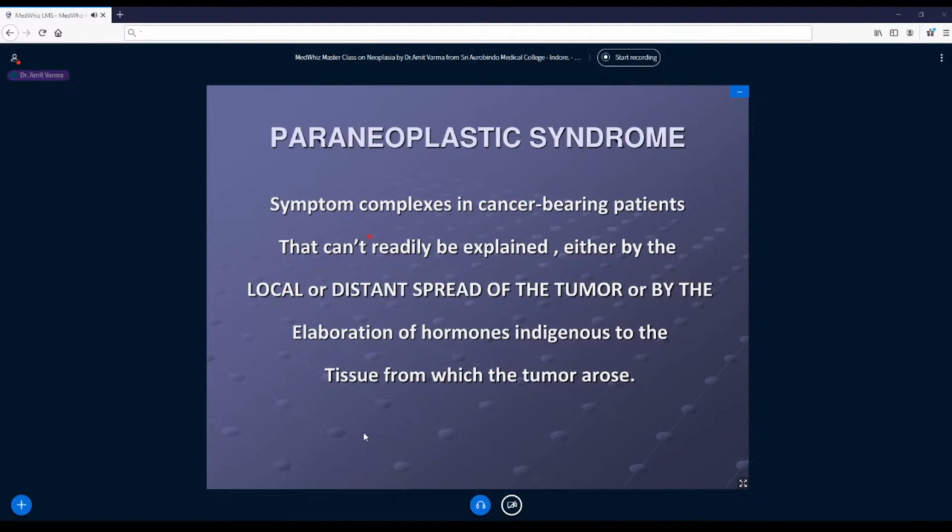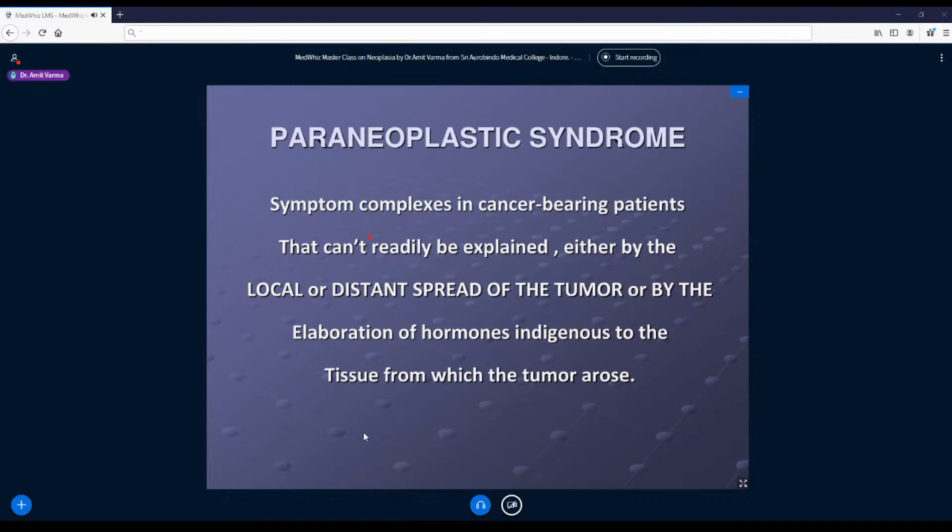Let me explain in simple language. Say there is a hepatocellular carcinoma, right? Now we all know that hepatocytes cannot secrete erythropoietin. It has to come from the juxtaglomerular apparatus of the kidney. So in such patients of hepatocellular carcinoma, there is polycythemia, meaning excess hemoglobin levels. And you are amazed that the blood levels of erythropoietin are high.